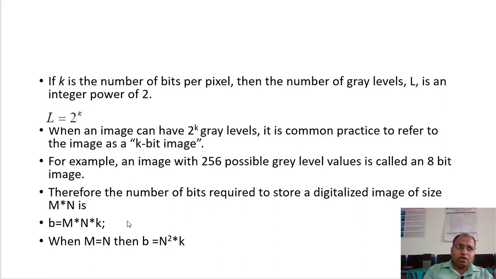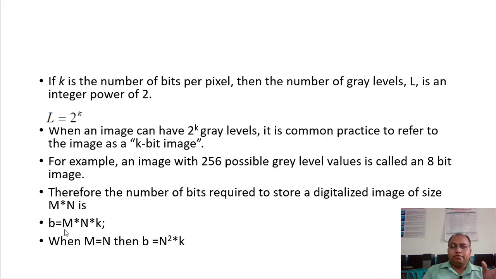While discussing the components of digital image processing, I think I discussed this already. m is the number of rows and n is the number of columns. So let us say 1024 into 1024 into 8 bits. Whenever we consider k, it is represented in terms of bits, megabits, and when we divide by 8 it is converted into bytes, because 8 bits represent 1 byte.